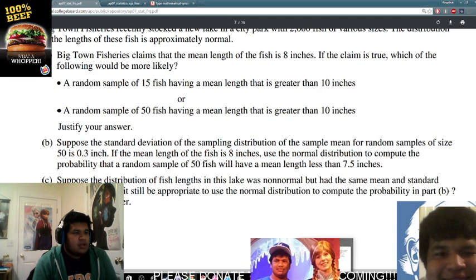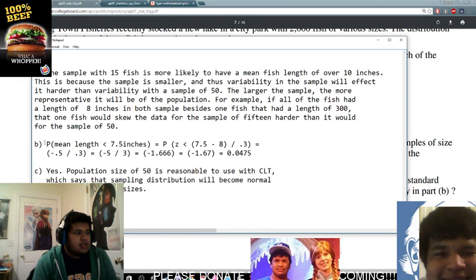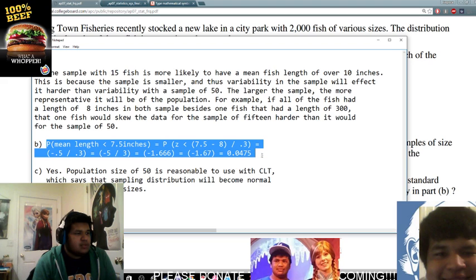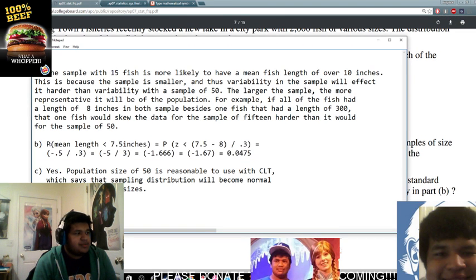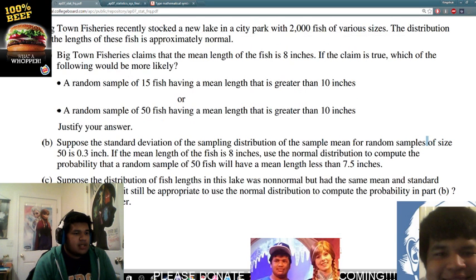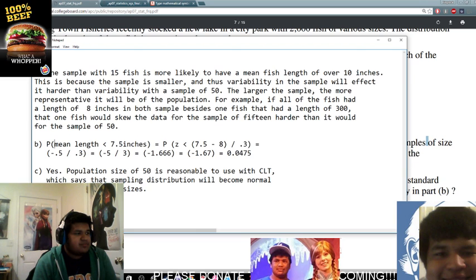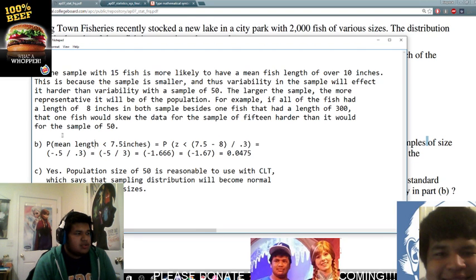So all you gotta do is this. What you're looking for is if the mean length is less than 7.5 inches, so that's what we're calculating here.